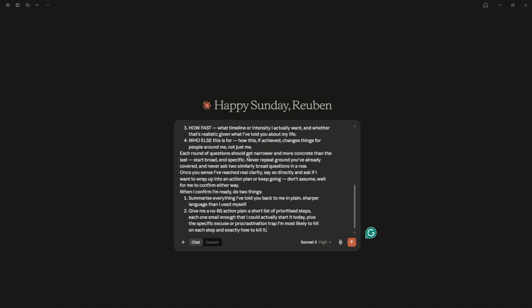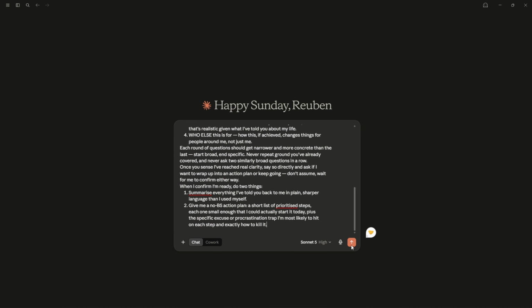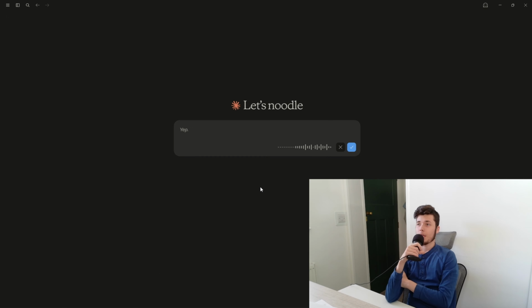So what you want to do is go to an AI of your choice. For me personally it's Claude, but you could use ChatGPT as well, and you're going to paste this prompt. That will be in a link in the description in a Notion page, so you can just simply copy and paste it over. What you're then going to do is turn on dictation mode and just ramble. Whatever's on your mind right now, whatever projects you want to pursue, whatever goals you want to have, just ramble to it and it will categorize it.